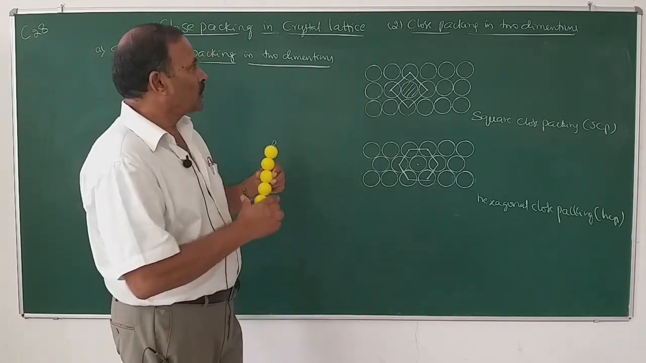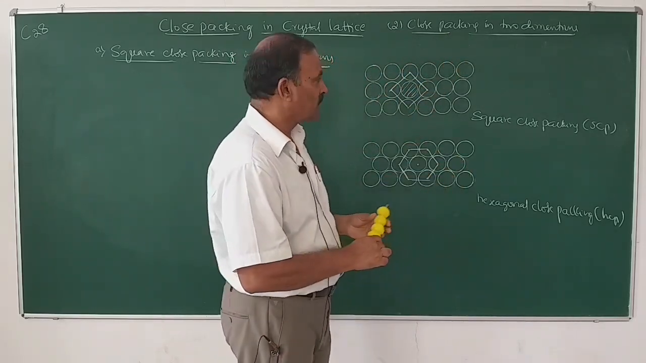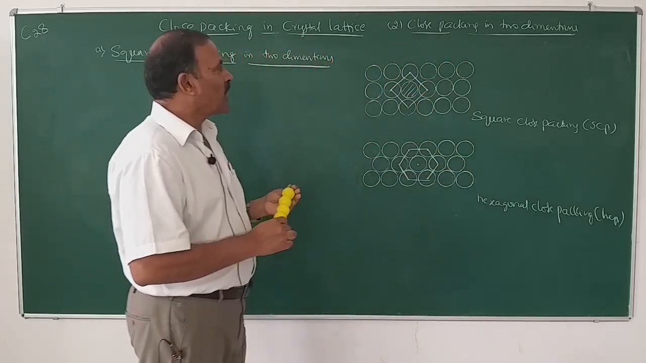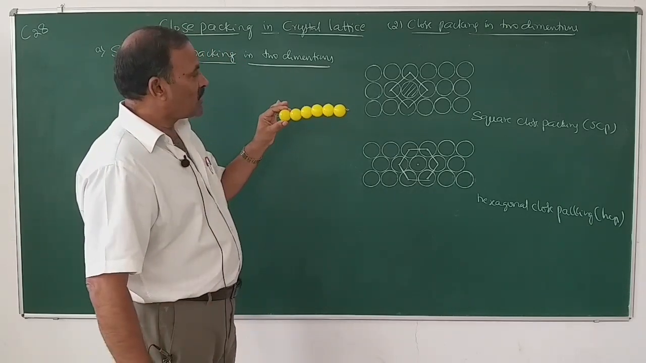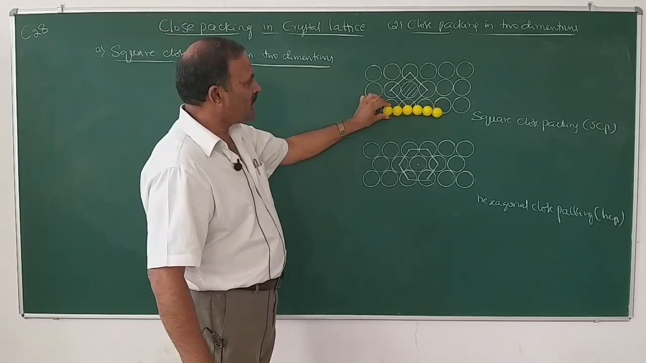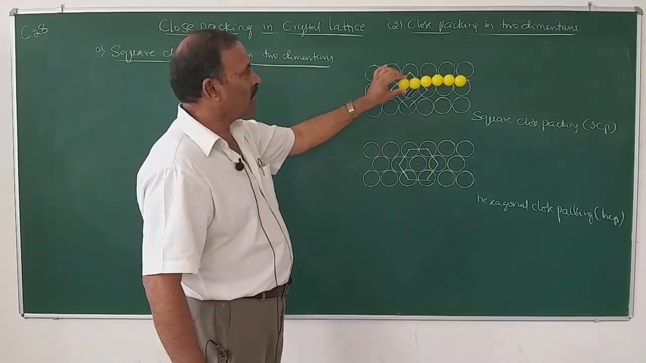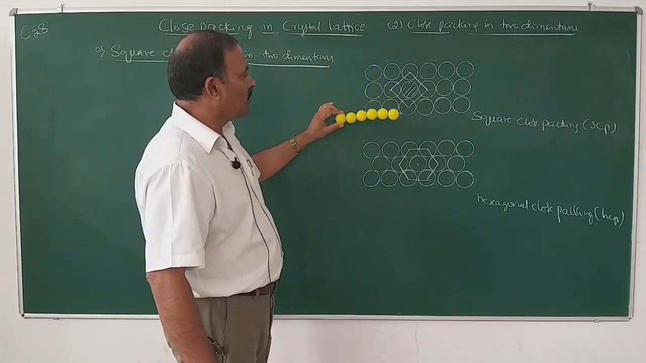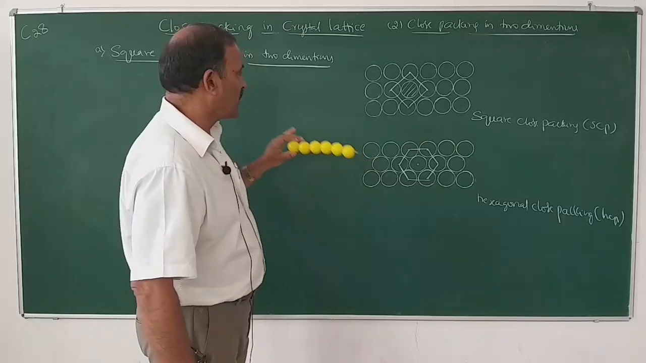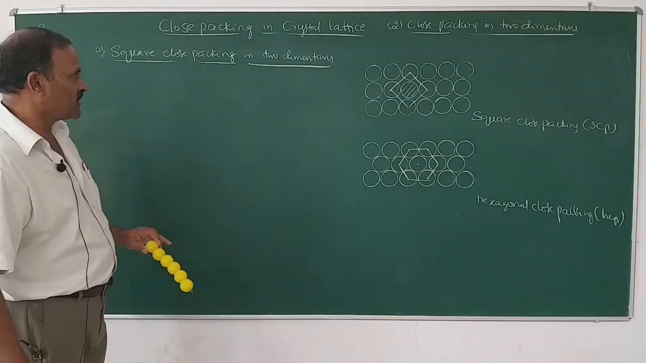So, coming to the second step, close packing in two dimensions. How can close packing in two dimensions be achieved? When rows of spheres are placed one over the other, we will get close packing in two dimensions. Close packing in two dimensions can be achieved in two ways. The first way is square close packing in two dimensions.